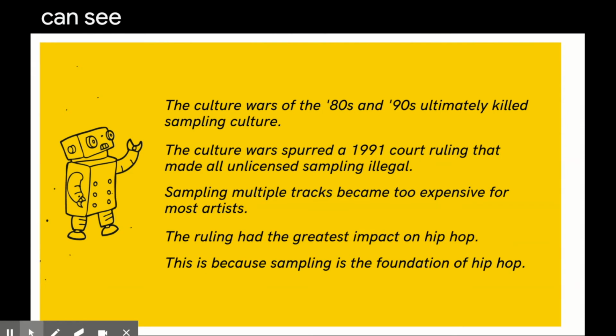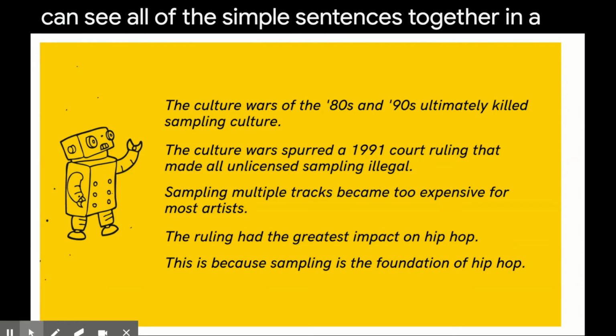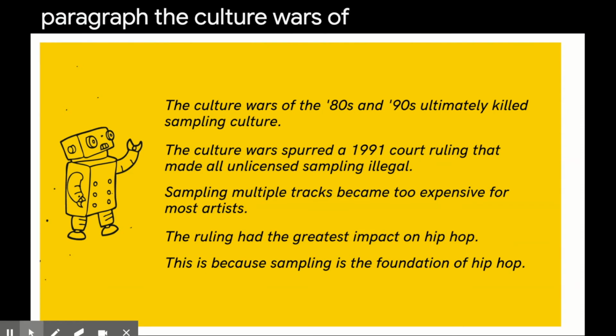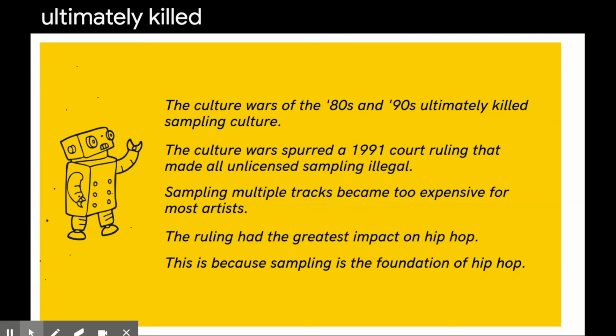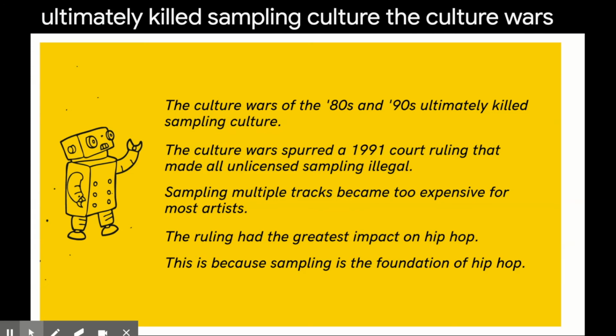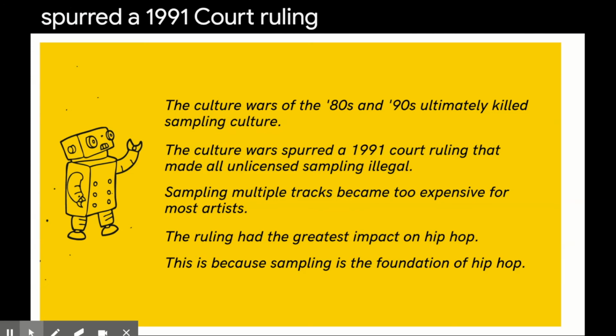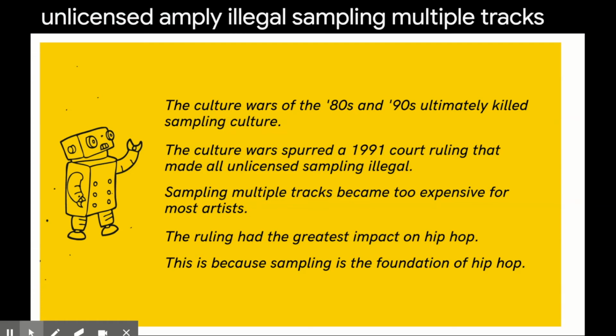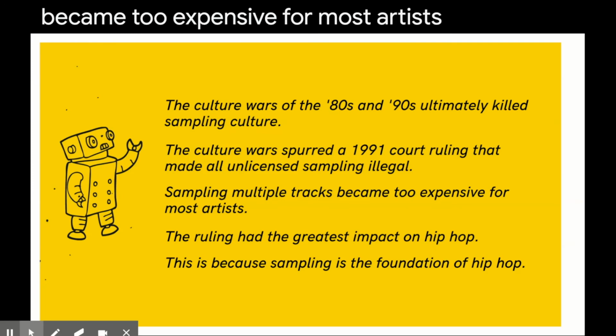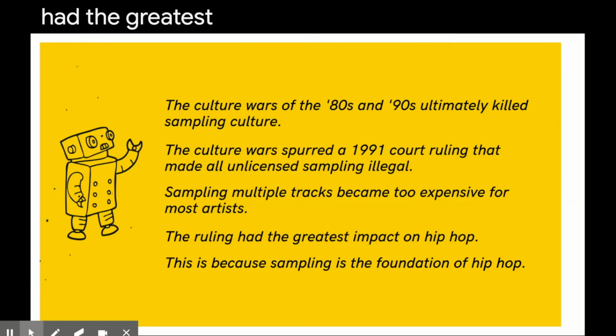So here we can see all of the simple sentences together in a paragraph. The culture wars of the 80s and 90s ultimately killed sampling culture. The culture wars spurred a 1991 court ruling that made all unlicensed sampling illegal. Sampling multiple tracks became too expensive for most artists. The ruling had the greatest impact on hip-hop. This is because sampling is the foundation of hip-hop.